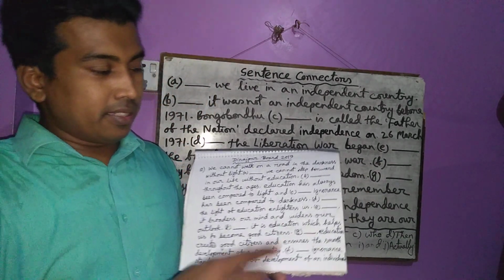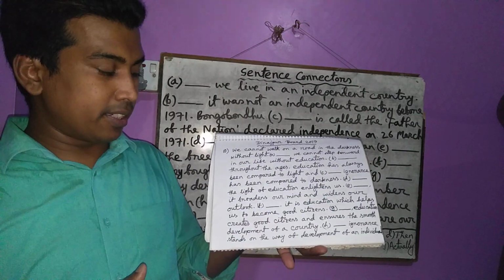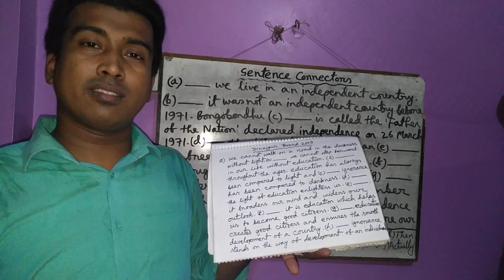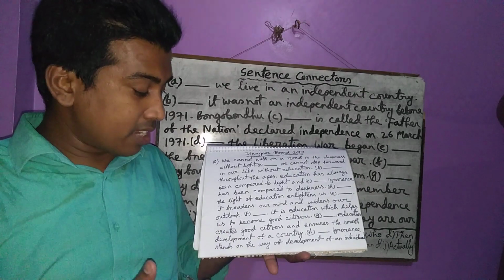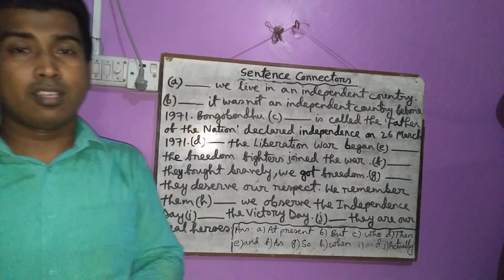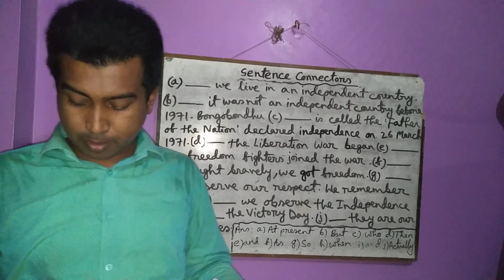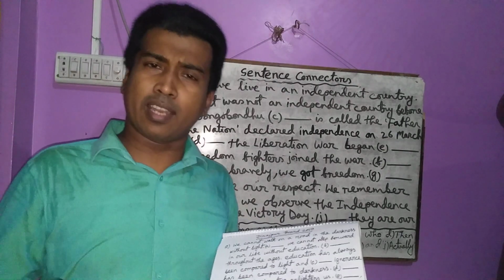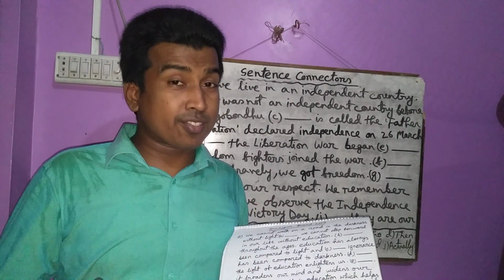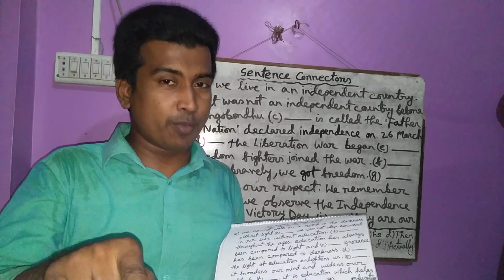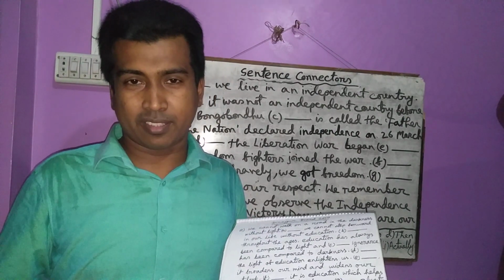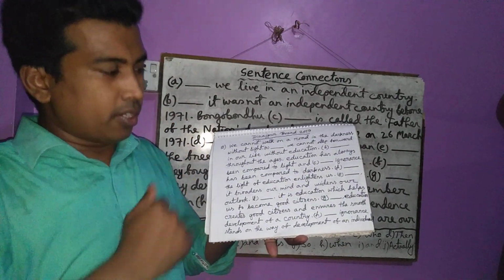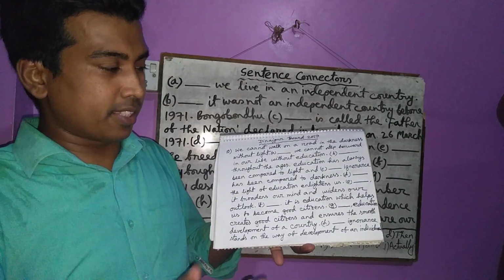Then there is another gap in the very beginning of the sentence. What is there? The light of education enlightens us. You know that education enlightens us. So it is a true fact, that means it is true. So if it is true, what will you use? I have told you a few minutes ago that you have to use actually or in fact. So here you have to write actually or in fact. Okay. Let us go to the next sentence.